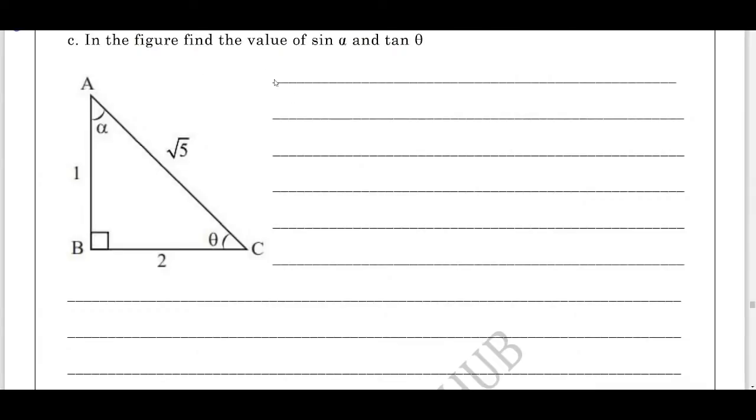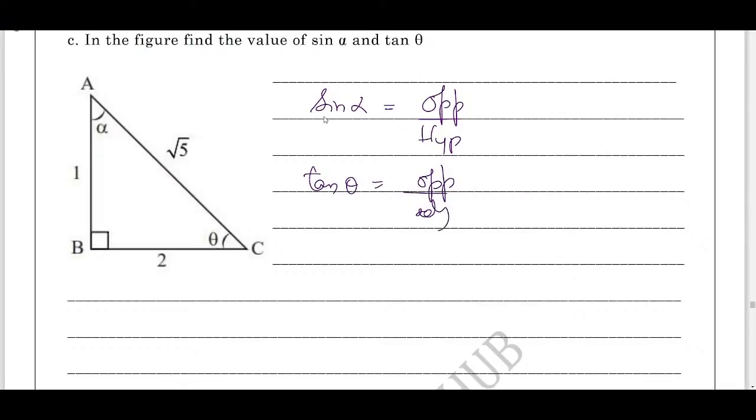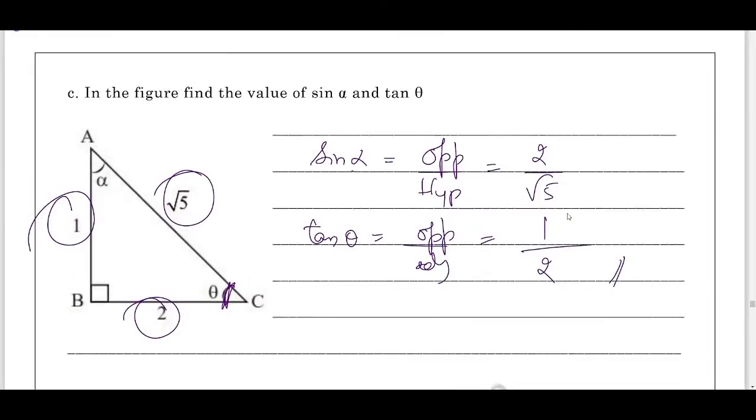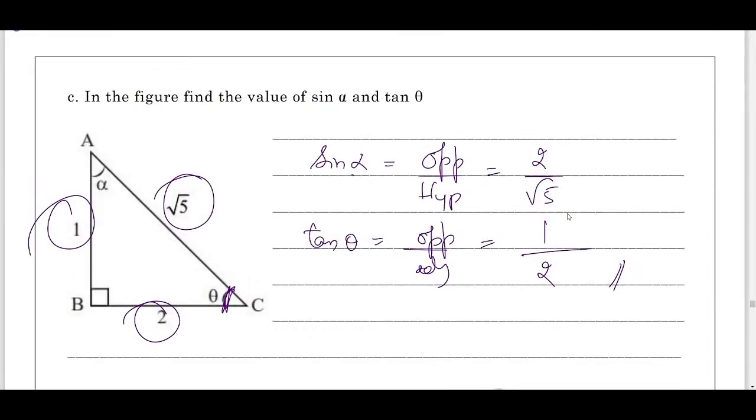So here I'll solve this question. We need to find out sin alpha and tan theta. With respect to an angle, sin is what? Opposite by hypotenuse. Tan is opposite by adjacent. With respect to alpha, what is opposite? It is 2. Hypotenuse is what? Root 5. With respect to theta, opposite is 1 and adjacent is what? 2. Therefore, sin alpha is 2 by root 5, tan theta is 1 by root 2.